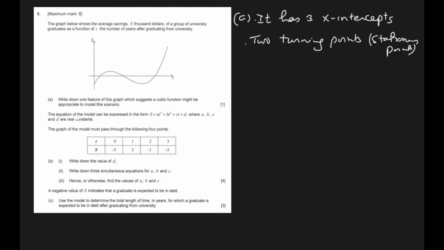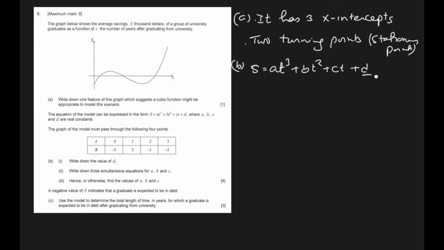The equation of the model can be expressed as this, okay? The graph of the model must pass through those points, that means these are the actual points. Write down the value of D. The value of D is actually, let me write the equation first. And the equation is S equal to AT cube plus BT square plus CT plus D. Now the question is, write down the value of D.